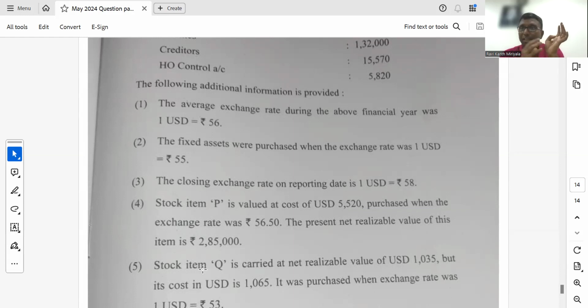If it is profit and loss, I mean to say P&L items, you are supposed to apply the average rate. HO control accounts, obviously whatever is recorded in the Indian company account, same thing you are supposed to follow there also. Got it? Right. So by applying these things, you will be able to calculate.